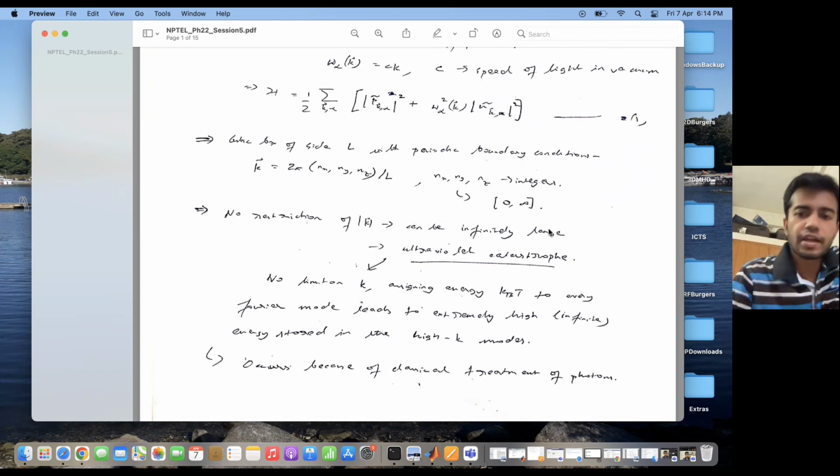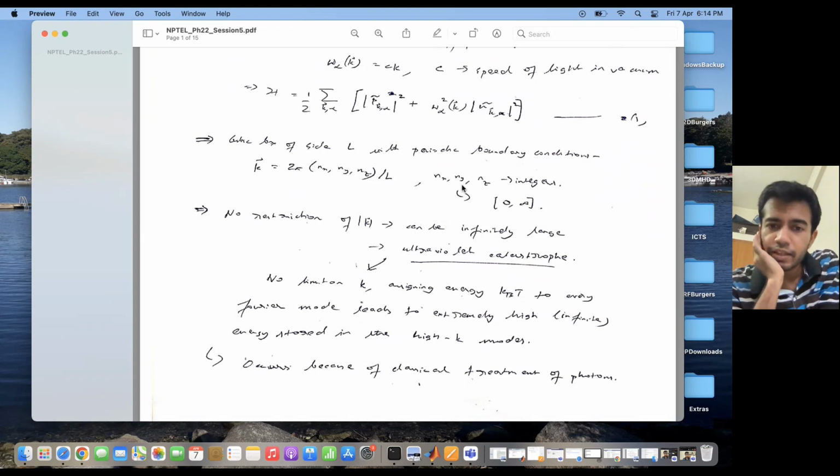Now you will find that since nx, ny, and nz can take values from 0 to infinity, there is no restriction on the values of k. So k can go to infinity, and I can have an infinite number of Fourier modes here. Now, if I associate an equal amount of energy to every Fourier mode, then I have extremely high energy stored in the large k modes. Why?